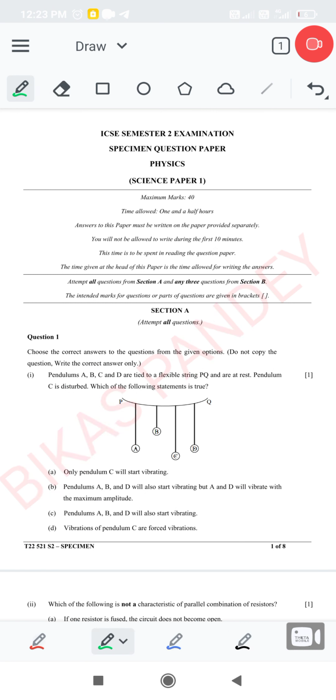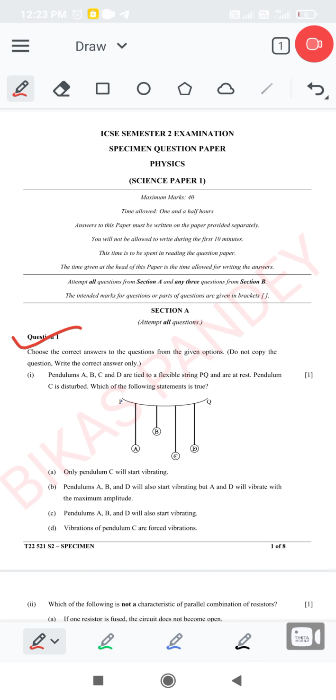So here we start. In section A, you will have 10 MCQs of 1 mark each. So here we begin with section A. Question number 1: pendulums A, B, C and D are tied to a flexible string PQ and are at rest. Pendulum C is disturbed. Which of the following statements is true?